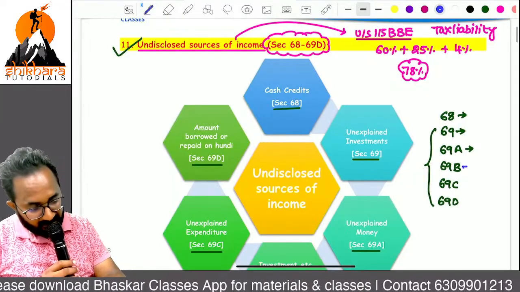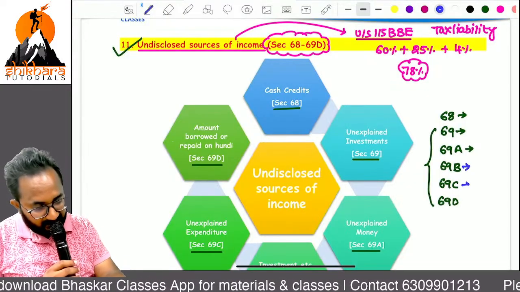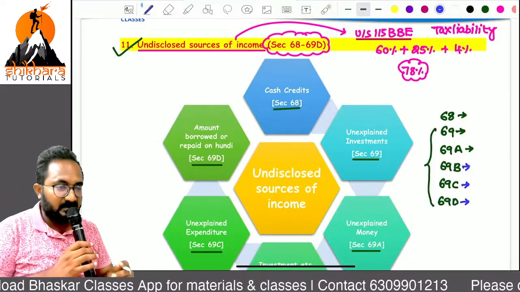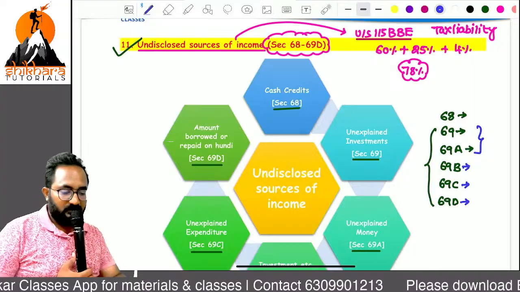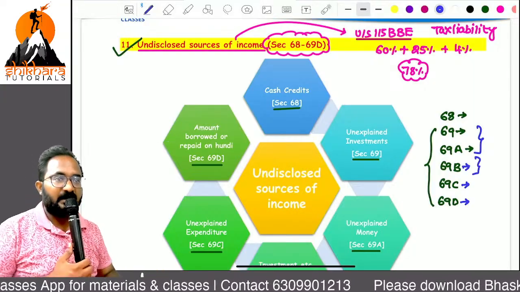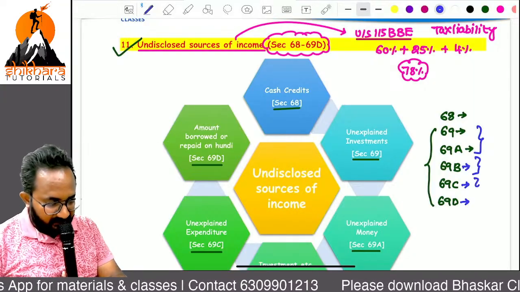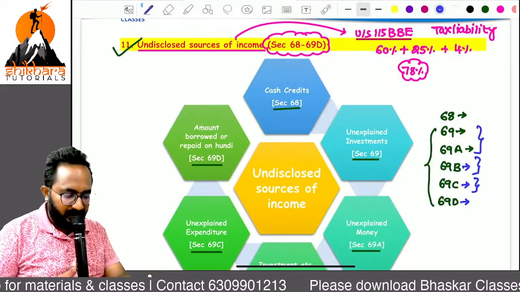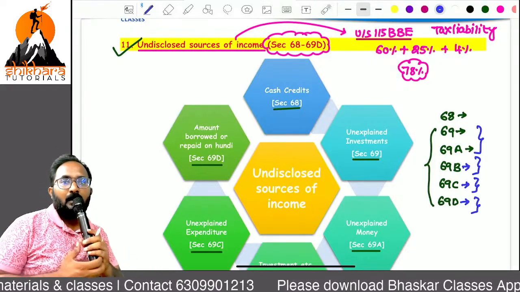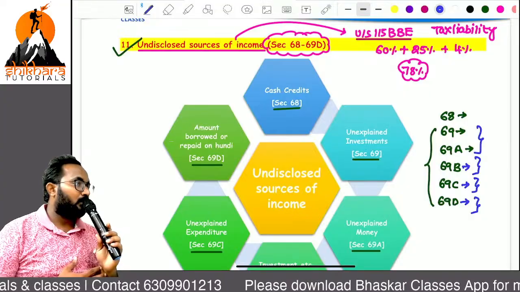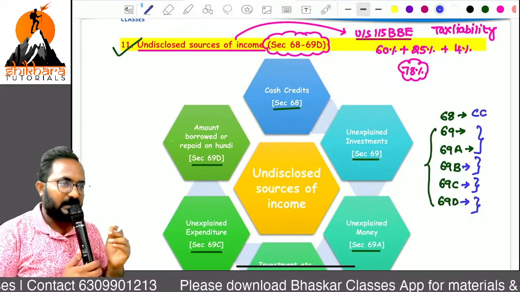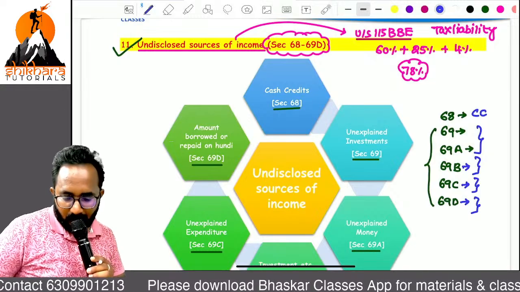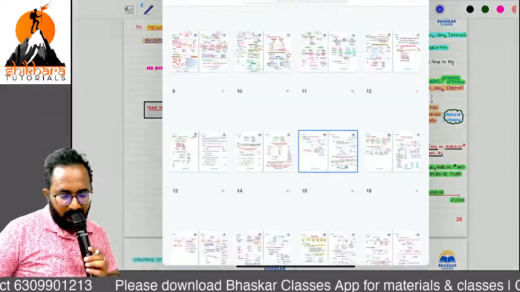So can you tell me what are the provisions we have to learn from these? 68, 69, 69A, 69B, 69C, 69D. So these two are fully undisclosed. This one is partially undisclosed. 69C is unexplained expenditure. 69D is amount repaid or borrowed on Hundi basis. 68 is cash credit. Now we can go with the MCQs.